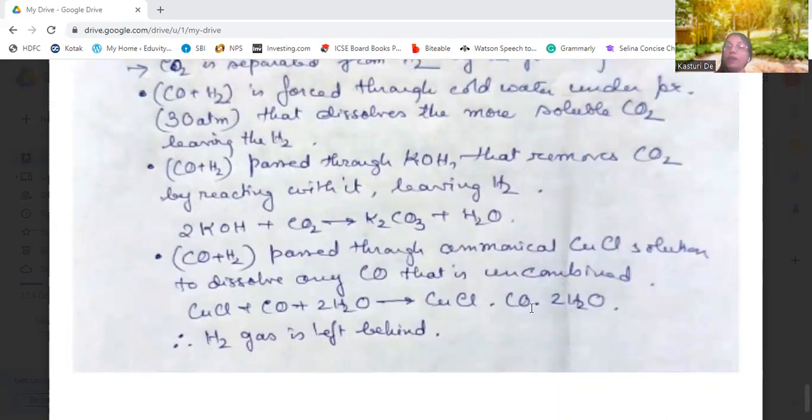Okay, and we have also come across why we need to produce hydrogen, what is the requirement of studying this preparation. Okay, so I think you are clear on this with this discussion.